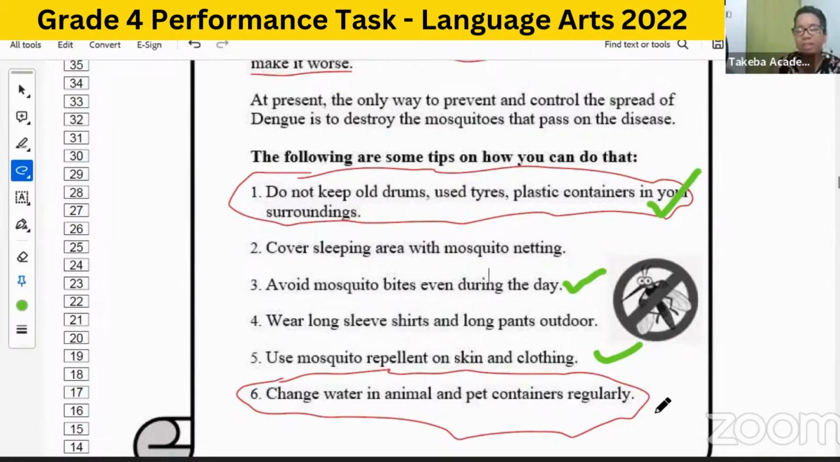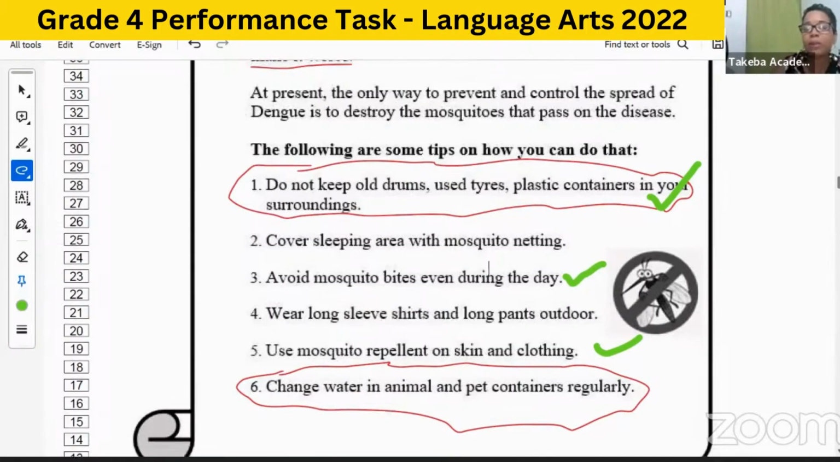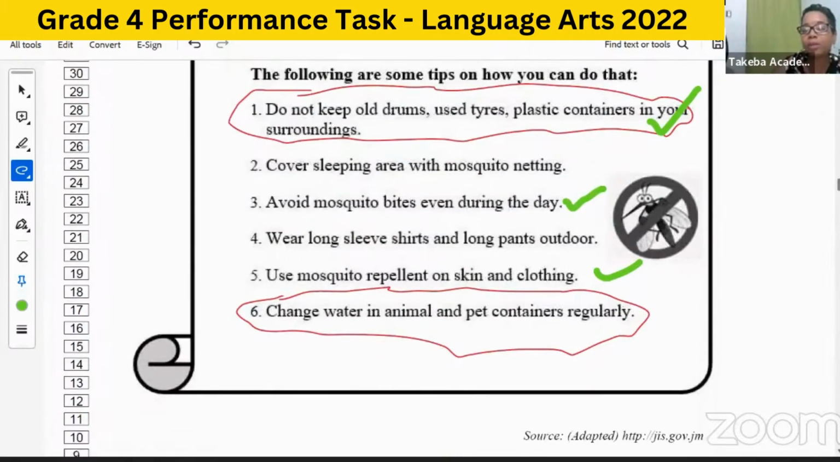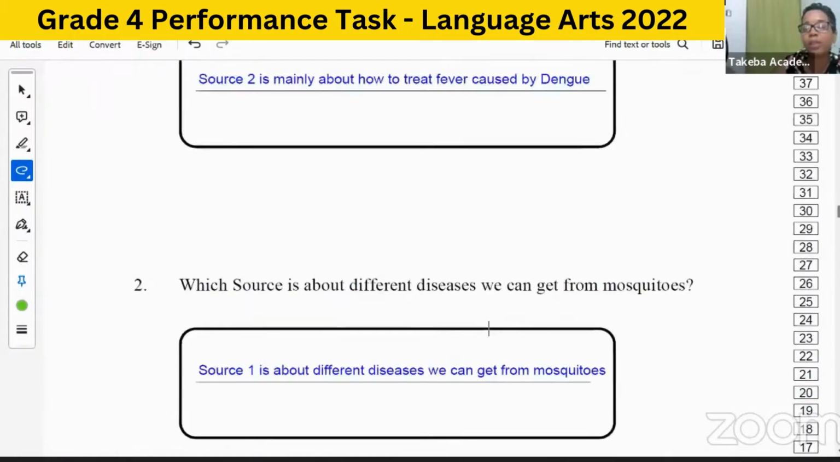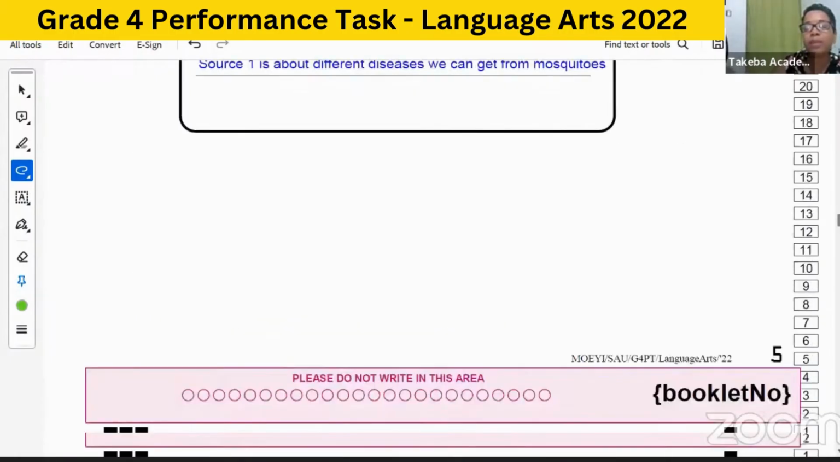Change water in animal and pet containers. We don't usually have pets at school, so that's not necessarily one of the options I would select for this one. All right, so there's 3 from here. There was 2 in that one. And so I have already prepared a sample, okay? But let us just go back to what the question says, make sure that we understand what we're supposed to be doing, and then I'll show you the sample letter that I have prepared.